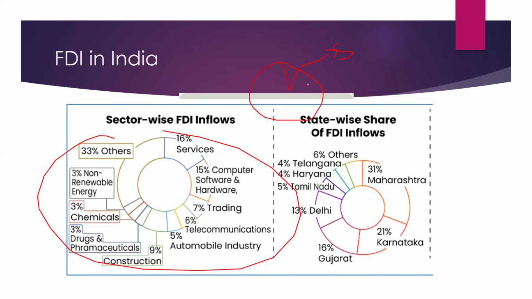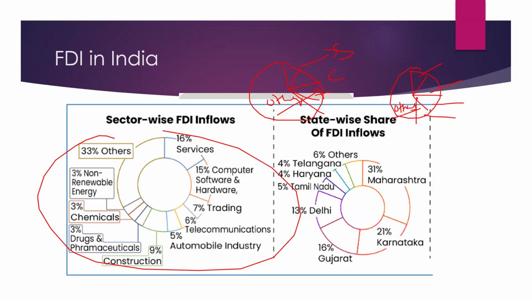Then there is 15%, computers and software. Then there is 7% trade, and then telecommunications, and then others. Don't write everything, just say others. So in that way, you can mention services, computers, trading and telecommunication, and the rest you can just say others.